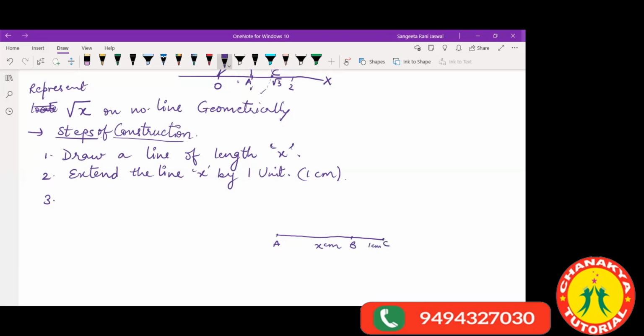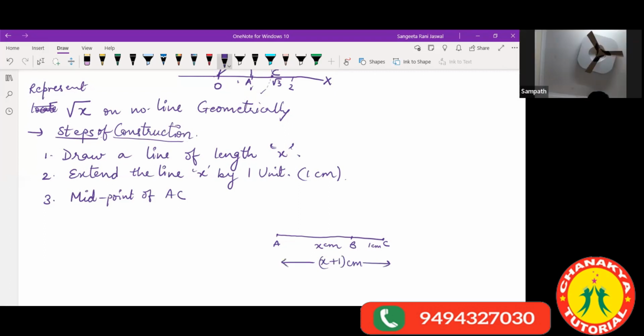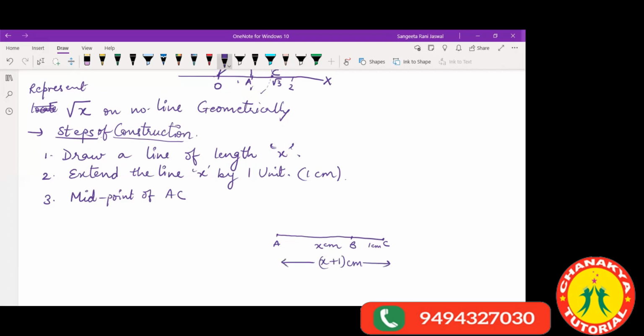Now, your third step is midpoint of AC. Now, A to C line, midpoint of this A to C, not A to B, A to C. This complete A to C line is now x plus 1 centimeters. Is it? Yes, ma'am. A to C line is x plus 1 centimeter, okay? Now you take the midpoint of AC, then you draw a semicircle over it.